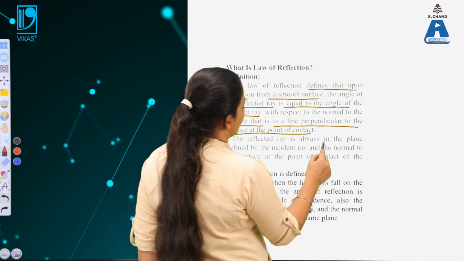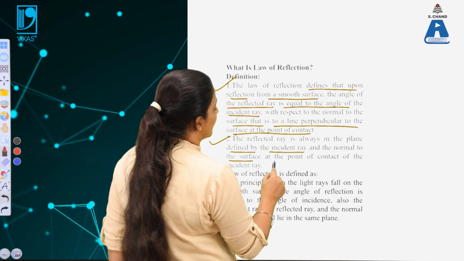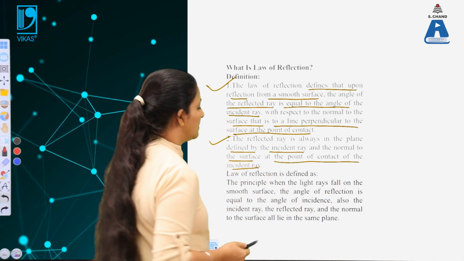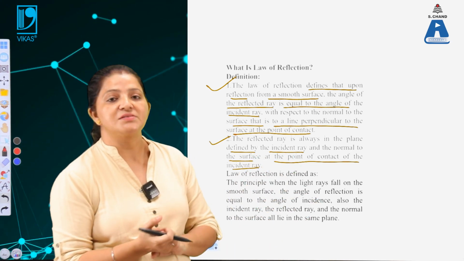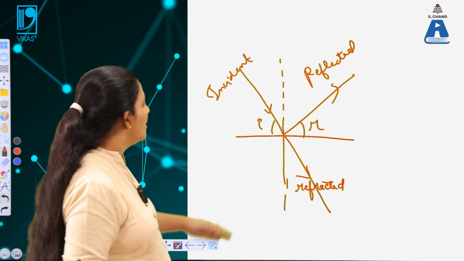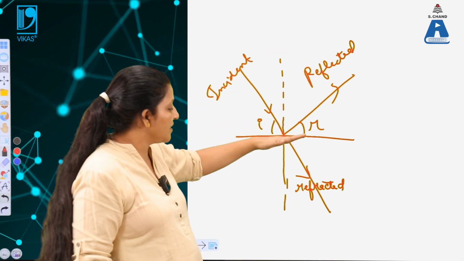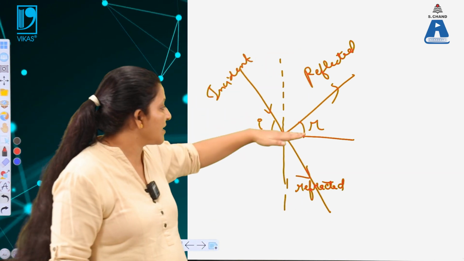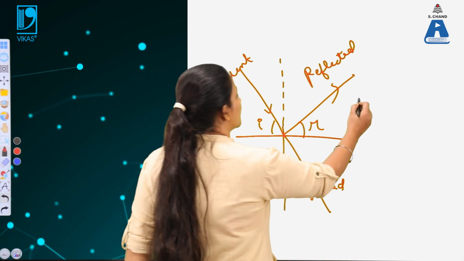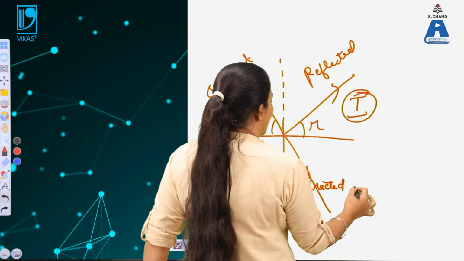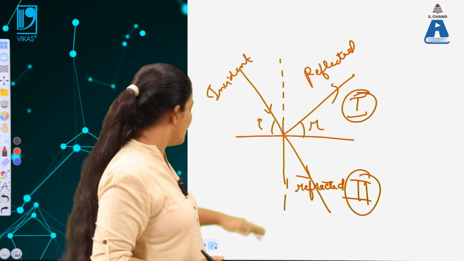Second, the reflected ray is always in the plane defined by the incident ray and the normal to the surface at the point of contact of the incident ray. It means both the incident ray and the reflected ray are in the same plane. That is clearly seen over here. Both the reflected ray and the incident ray are in the same plane, while the refracted wave, or the transmitted wave, is in another plane. So these are separated from the reflected light.